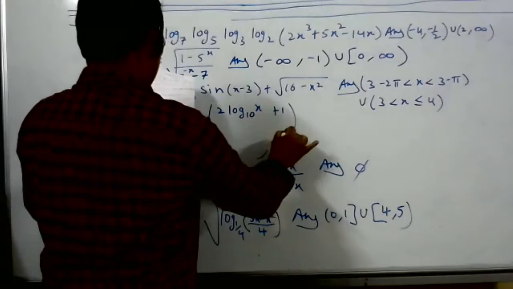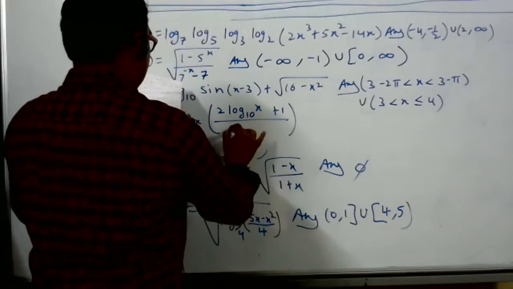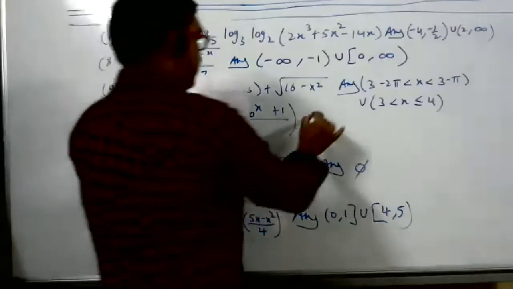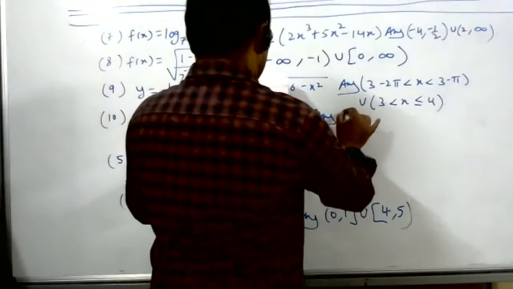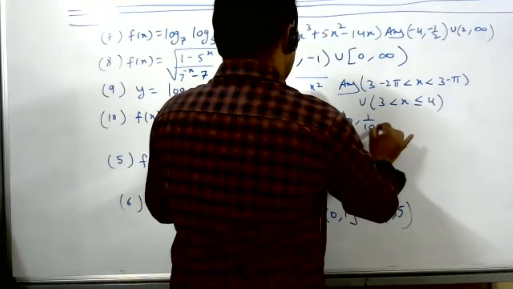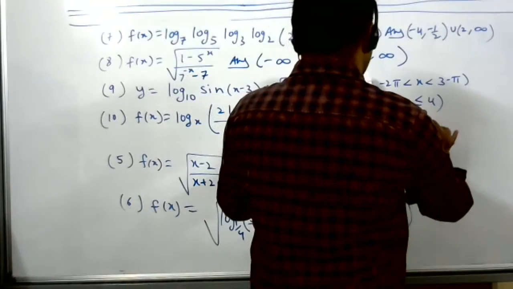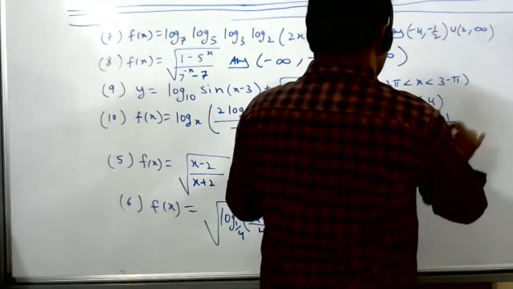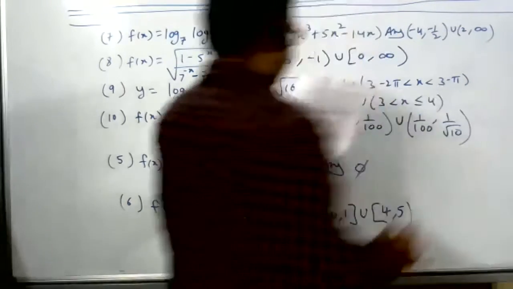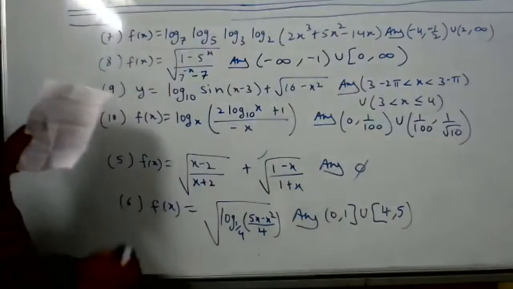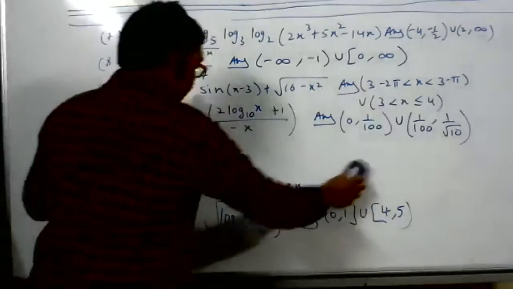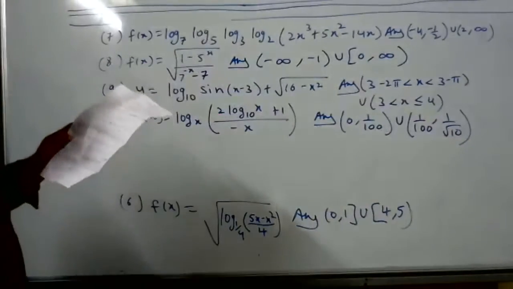There is no general formula to find range or domain. Find the values of x for which the function is defined. There's no general way to find out their values. You have to check where a function is defined, where the log function is defined, where the modulus function is defined. That's why different types of functions are taught, where the greatest integer function is defined, where other functions are defined. For every function, domain and range is taught to you. Use that knowledge, where the square root function is defined.